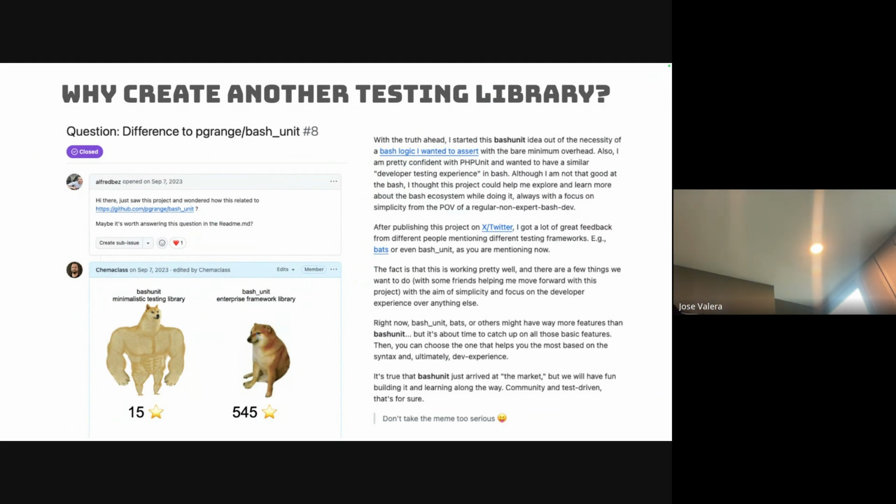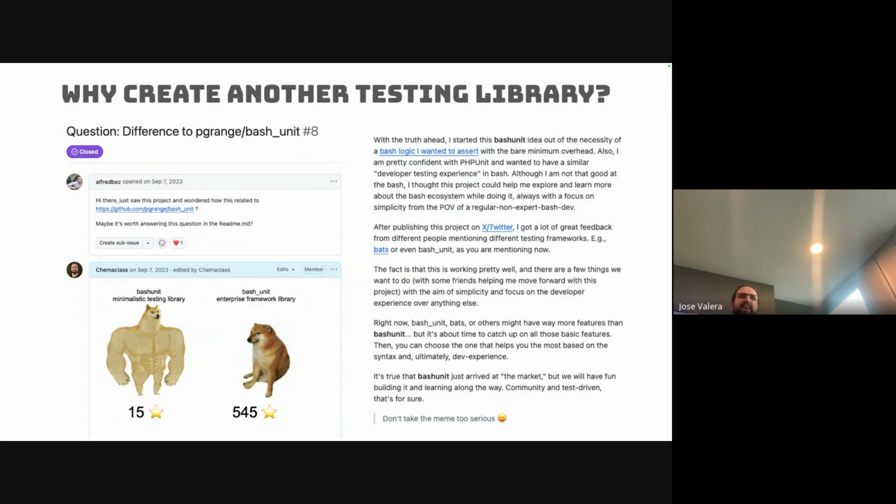This is bashunit, right? Back then, when I answered, we had 15 stars. And then bash_unit, it had 500 stars. Minimalistic testing library and enterprise frameworks library, that's what we have in our descriptions. And nothing personal with the guy. This is not the author of bash_unit. PG, Pgrange, right?